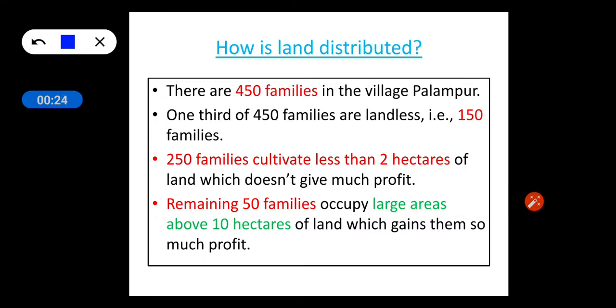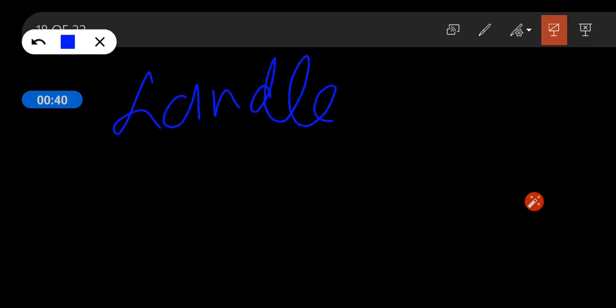There are 450 families, out of which 150 families are landless farmers, or one third of the 450 families. Now, who are these landless farmers? The word itself suggests those who do not have their own land, right?